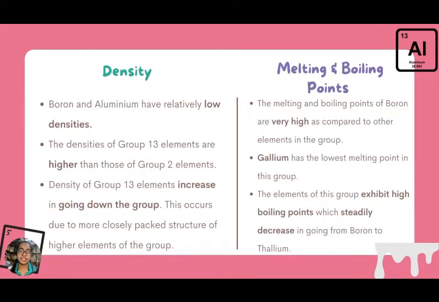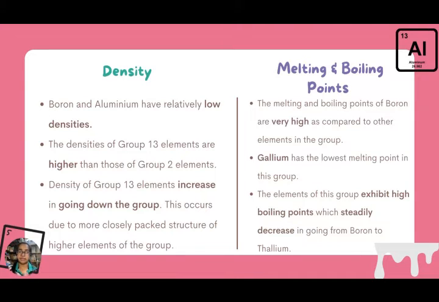Next, I'm going to explain about the density of group 13 elements. Boron and aluminium have relatively low densities, whereas the higher members have high densities, like gallium, indium, and thallium. The densities of group 13 elements are higher than those of group 2 elements. Due to higher effective nuclear charge, the ionic and atomic radii of group 13 elements are smaller than those of group 2 elements. As a result, the densities of group 13 elements are higher than those of group 2 elements.